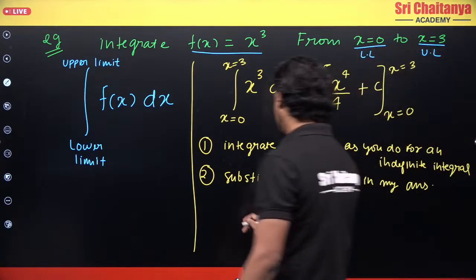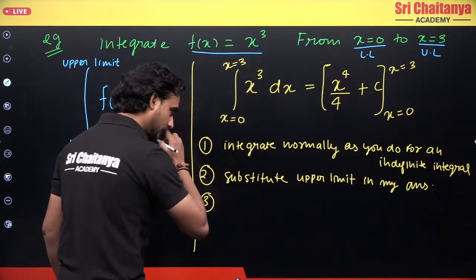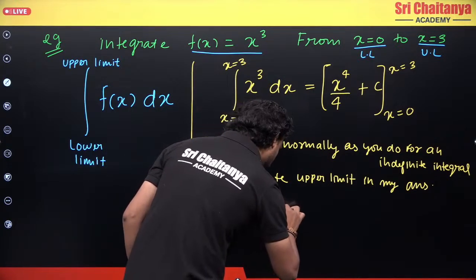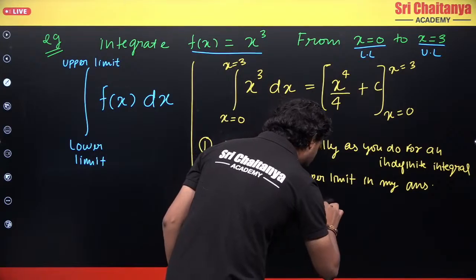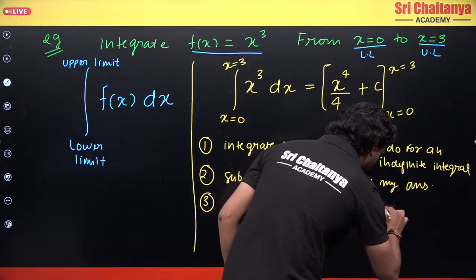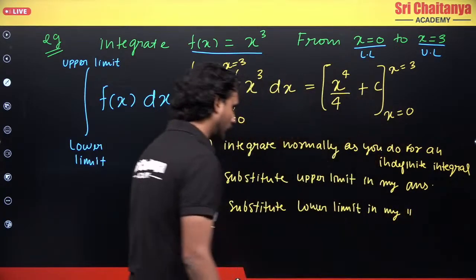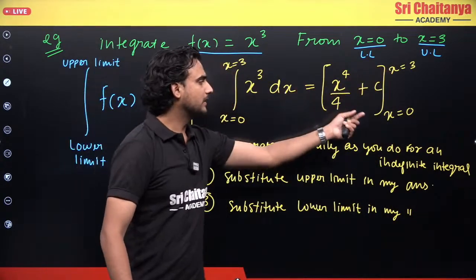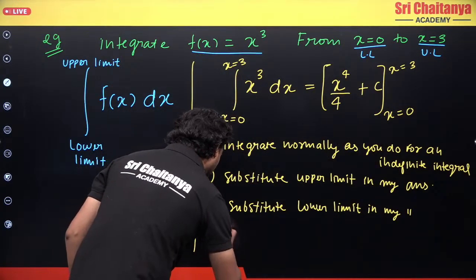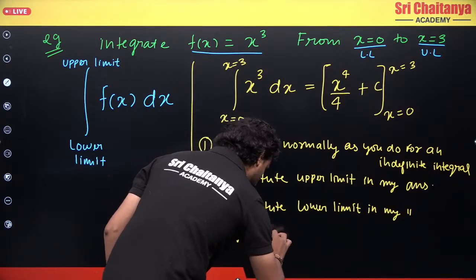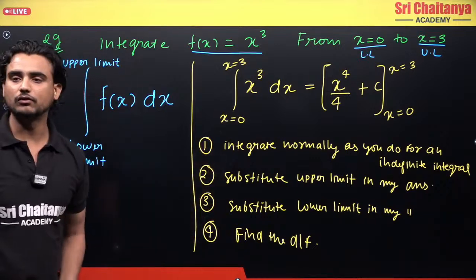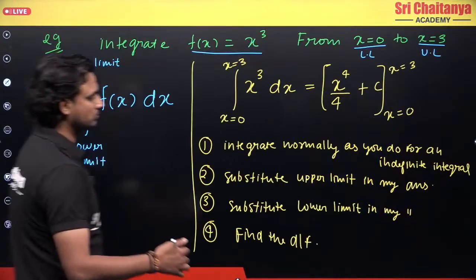And the third step is, right, substitute lower limit in my answer. Okay, I will once substitute my upper limit, I will once substitute my lower limit, and finally find the difference. Okay, find the difference. So these are the steps which you have to follow, right? So let's try to solve them.